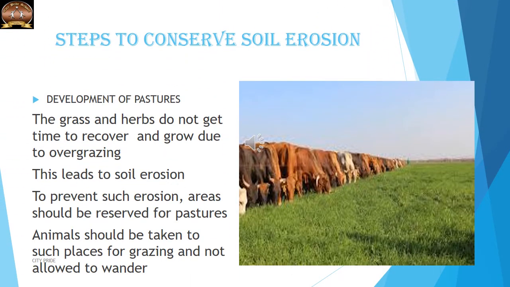Now you must have seen animals wandering around, grazing on the grass. But if this happens, it will result in soil erosion. Instead, if there are pastures and special fields developed for the animals, it will avoid soil erosion. The grass and herbs do not get time to recover and grow due to overgrazing, so this leads to soil erosion. To prevent such erosion, areas should be reserved for pastures. Animals should be taken to such places for grazing and not allowed to wander.